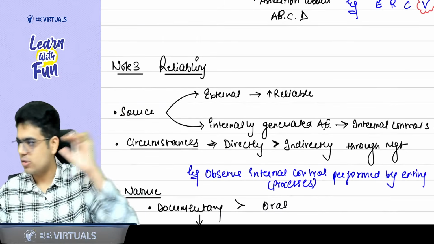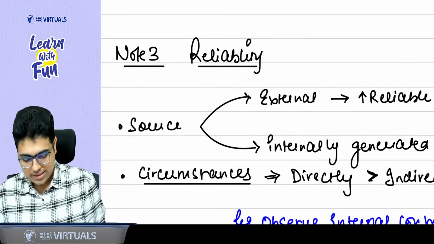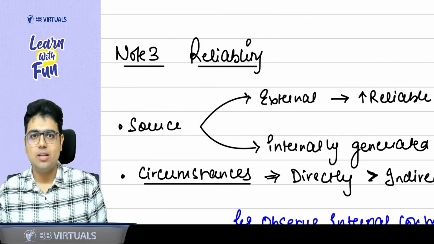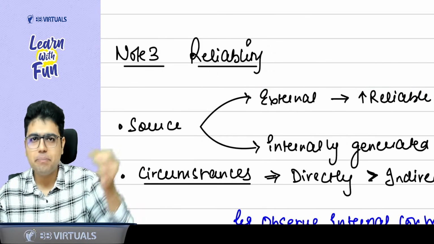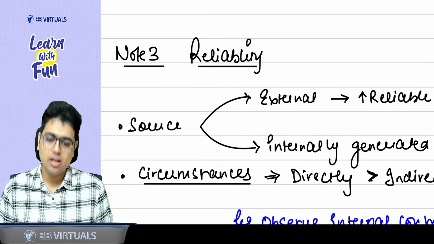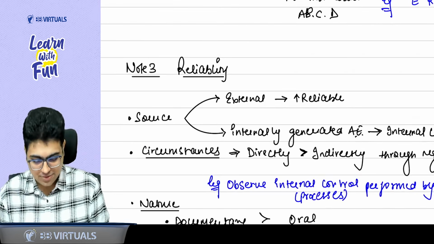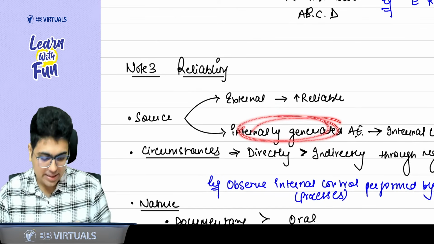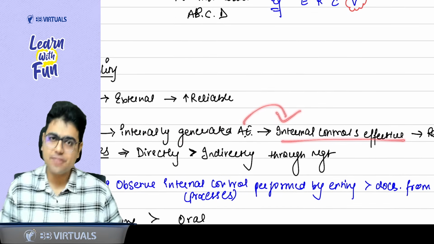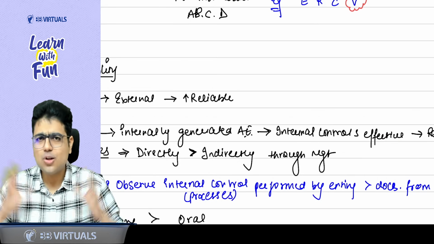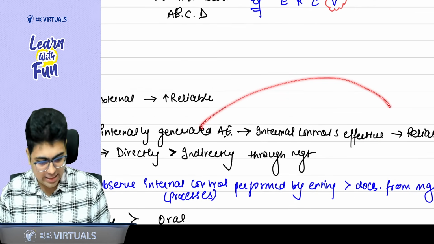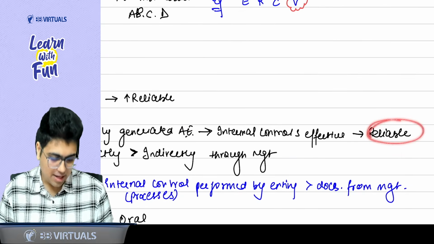For example, source. We know that generally the external evidence is more reliable. The confirmations that we get from bank, creditors, debtors, these are considered to be more reliable. But the evidence which is generally internally generated can be reliable when the internal controls are effective. So if the internal controls are effective, the processes of the entity are effective, then even internally generated evidence can be reliable.